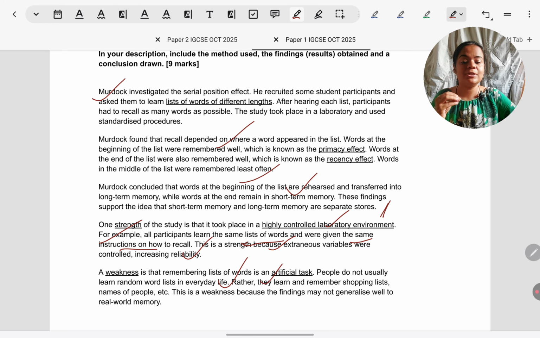Weaknesses: it is artificial. Again, what is artificial? In real life, people will not remember lists of words like Murdoch gave. What would they remember in real life? Shopping list, name of people, textbook material. So the reasoning is that findings may not generalize because real world tasks are very different from lab tasks.